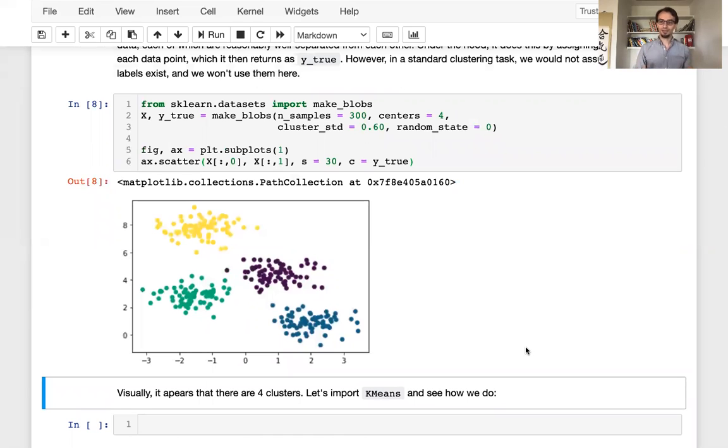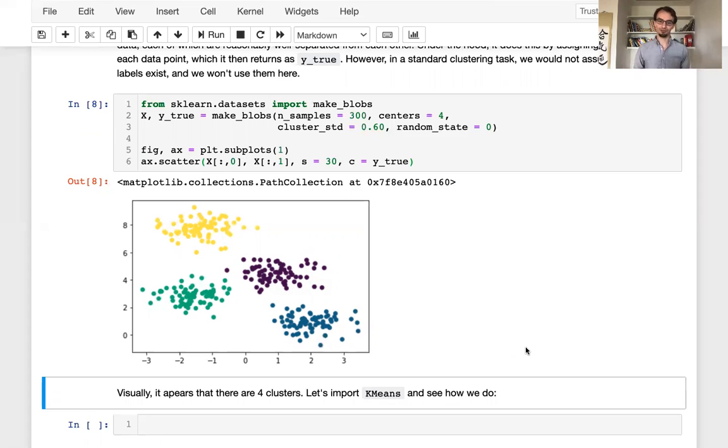And you can think of these as the true cluster labels. So I can see that my blobs are actually meaningfully separated, but with the true cluster labels. Now, here is a good point for you to be complaining, because didn't I just tell you that in unsupervised machine learning, such as clustering, we don't have true cluster labels.